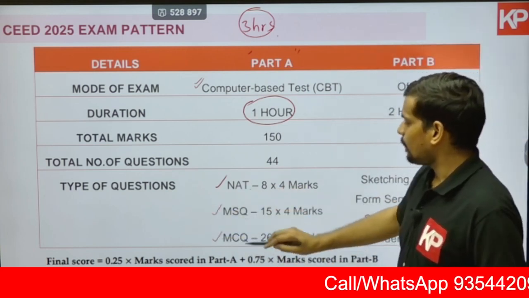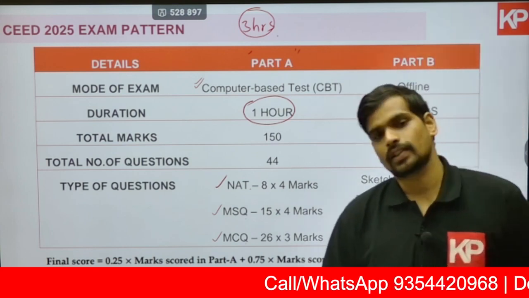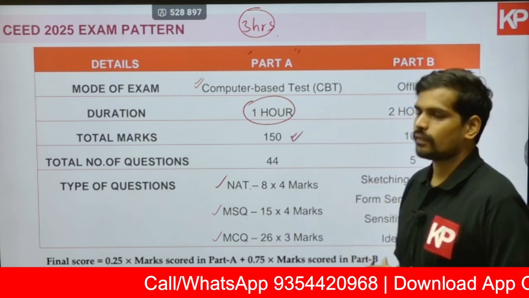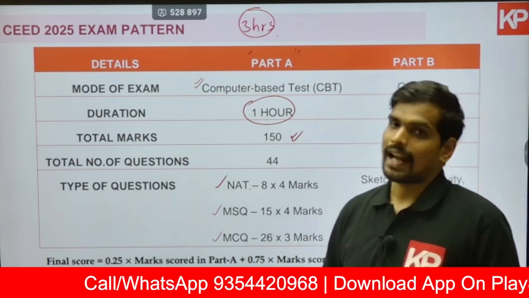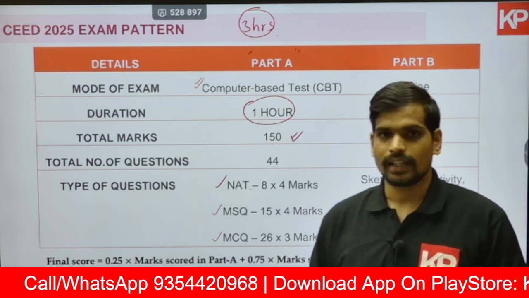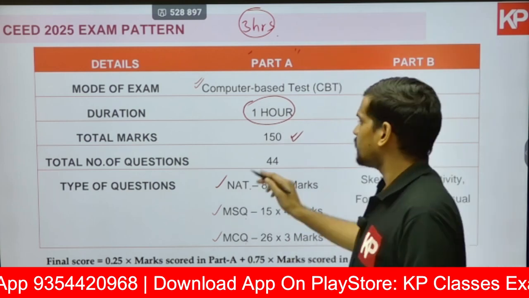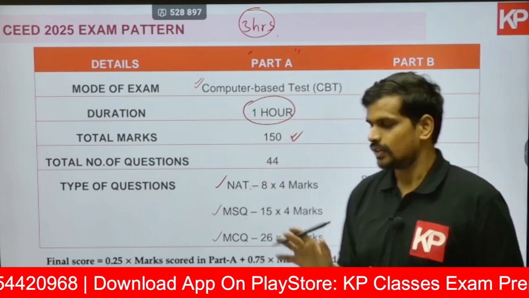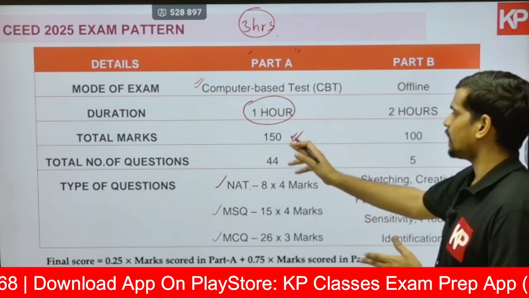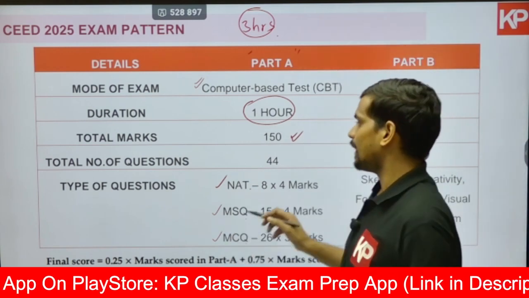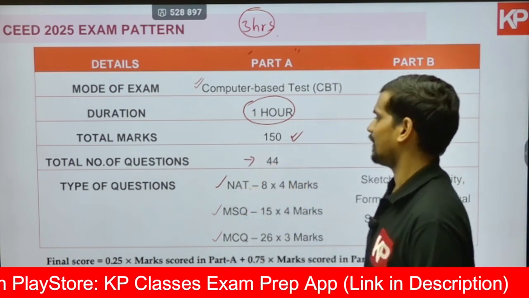And numerical answer type, multiple select, and multiple choice questions will be given to you in this examination. The total marks will be 150 marks. This structure has been updated just from 2023 itself, 2024, sorry. Till 2023, the weightage of part A was only 100 marks. But it has been updated now. It will be 150 marks from last year. From 2024, this update has been seen in the exam.